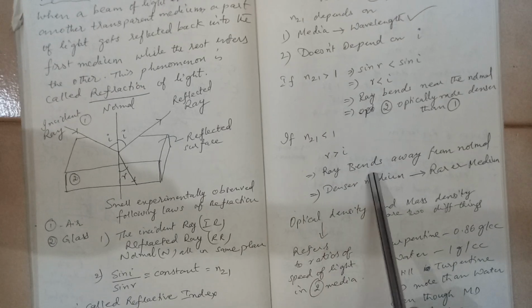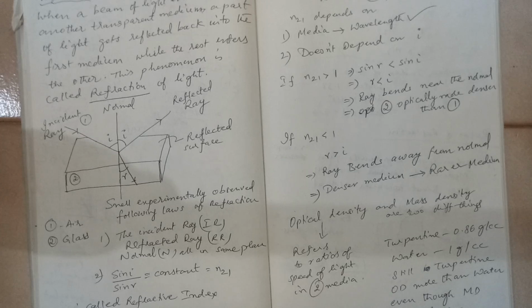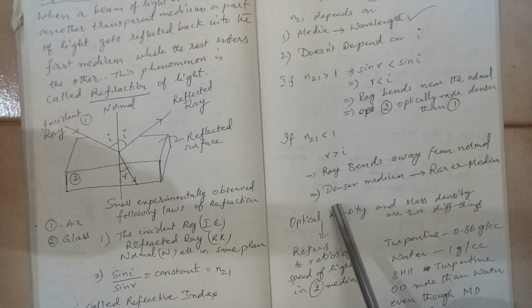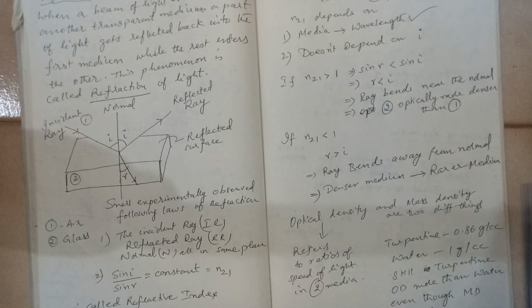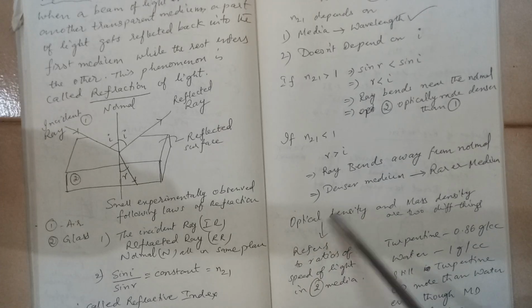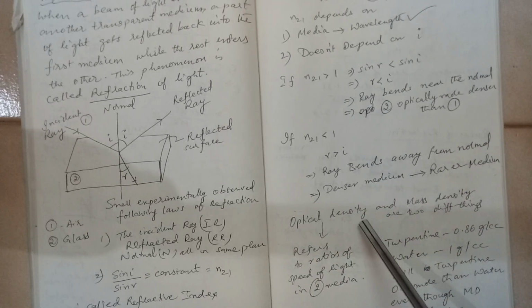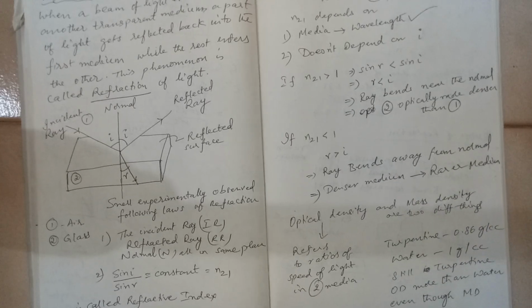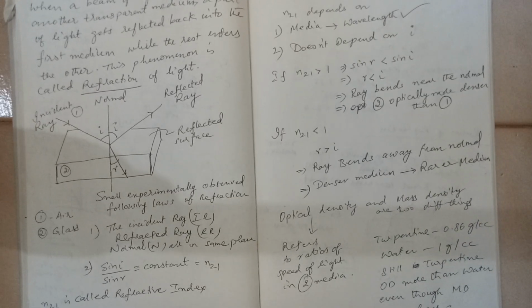That means the refracted ray bends away from the normal. Here the refracted angle will be more. So 30 degree may be coming, but it will be going at 60 degree. So this means that from denser medium we are moving towards rarer medium. The first situation was rarer to denser. The second situation is denser medium to rarer medium. If it is moving away from the normal, it means you are entering into a rarer medium. These two cases are very important, so try to visualize and understand.